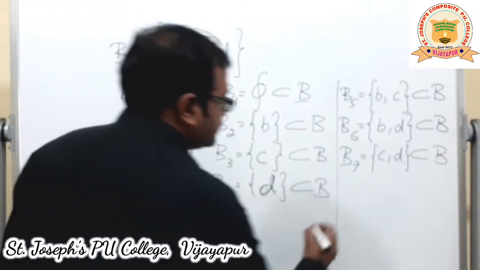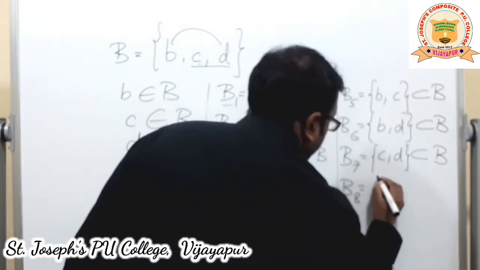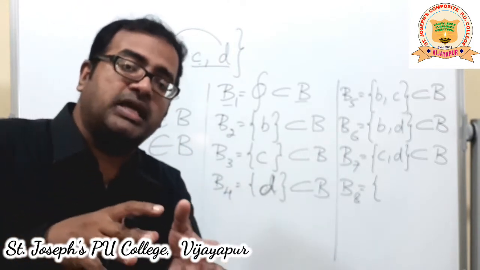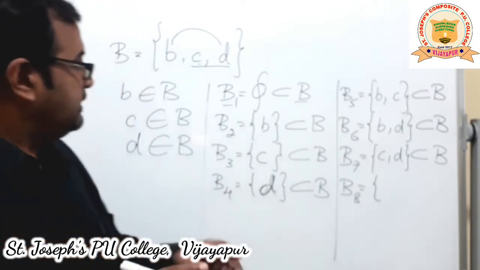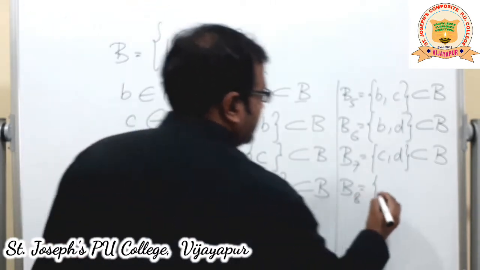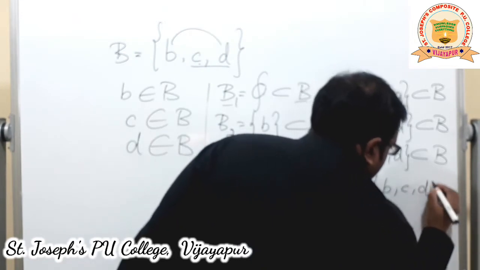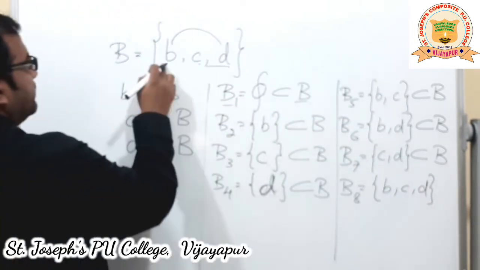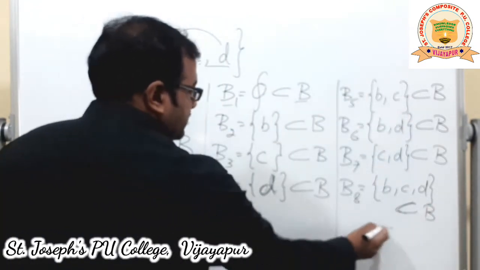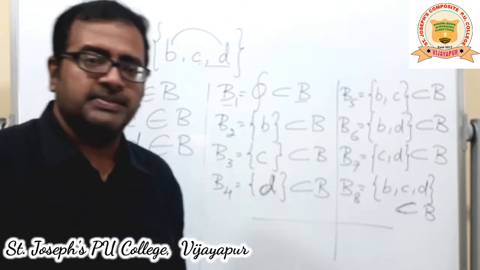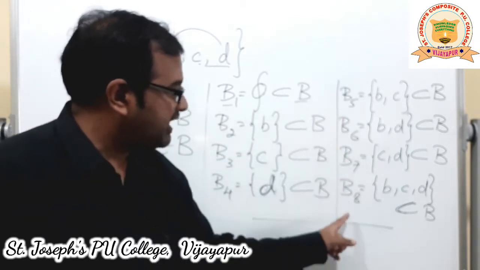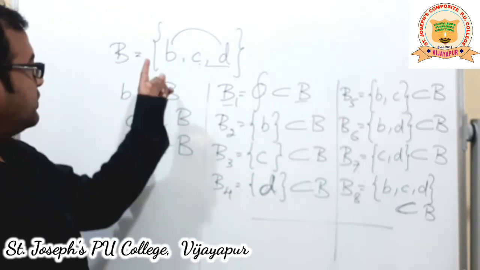And then coming to B8. The last one but not the least one, that is the second note that we had noted down. What is that? Every set is a subset of itself. So accordingly, if I take all the 3 elements now, B, C, D. Look at all the 3 elements. They also belong to B. Means this is a subset of B. So these are the total possibilities of subsets for this given set. How many are there? 1, 2, 3, 4, 5, 6, 7, 8. There are 8 subsets possible for this one.